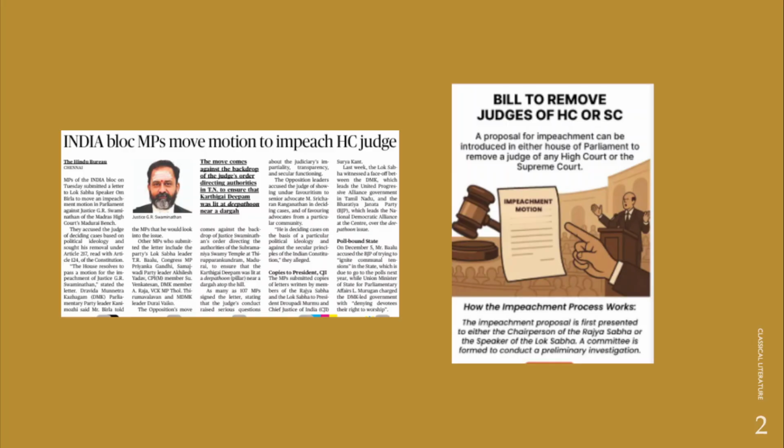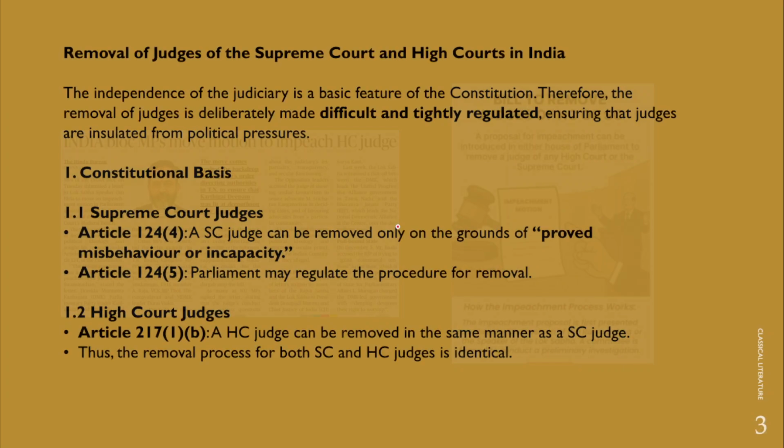Now in fact, if you look at the proposal to remove a judge of the Supreme Court or a High Court, a proposal can be introduced in either house of the Parliament. It can be introduced in either Lok Sabha or Rajya Sabha. Now we'll be understanding how this impeachment process will move on and what exactly is the procedure for the impeachment of a judge.